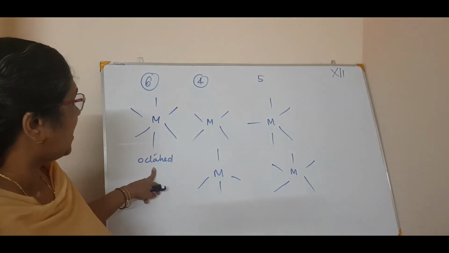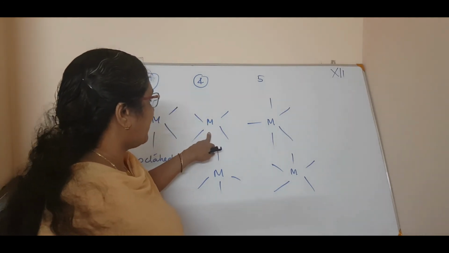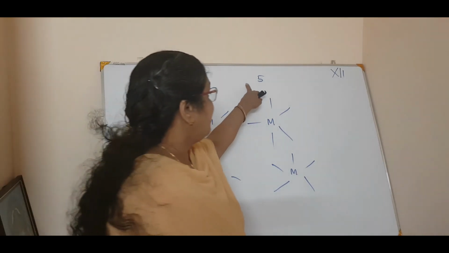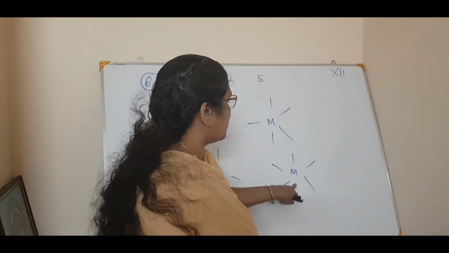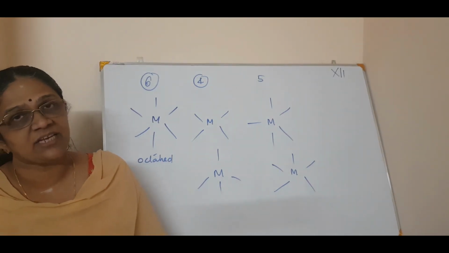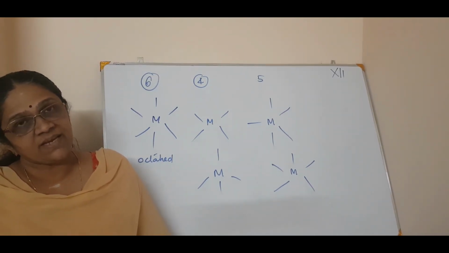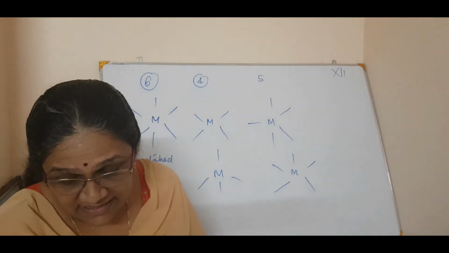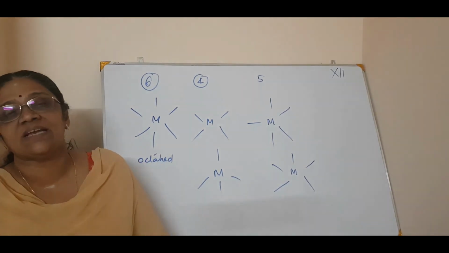So this is octahedral, 6. 4 is square planar or tetrahedral. 5 is trigonal bipyramidal or square pyramidal. So these are the different types of spatial arrangements you can see. Correct? Now then, next is the oxidation number of the central atom.